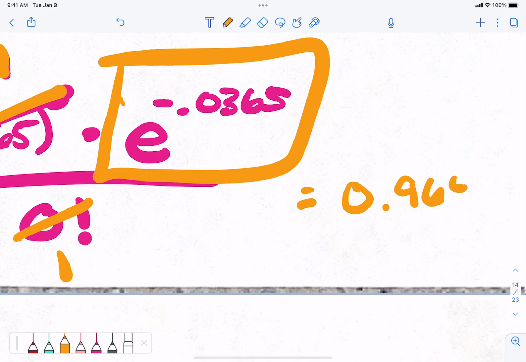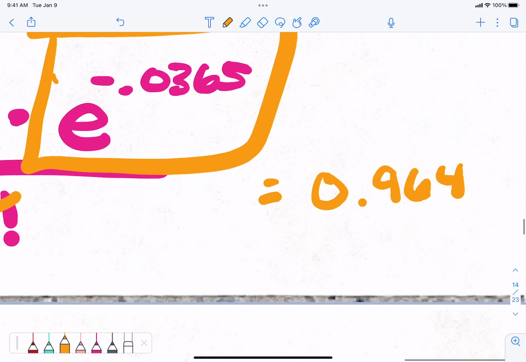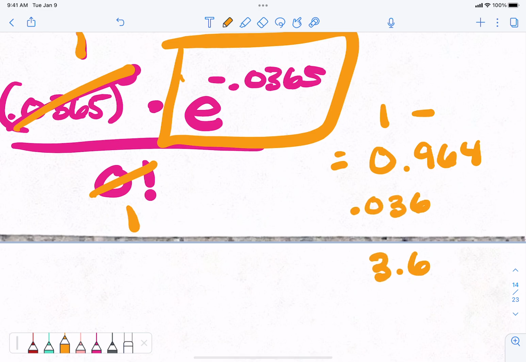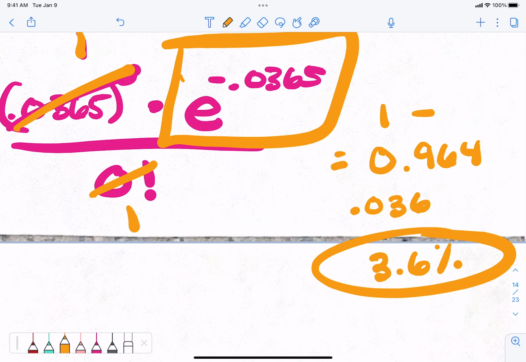0.964. Okay, that's the chance of me winning 0 times. I have a 96.4% chance that I'm going to win 0 times. So what's the chance of me winning at least once? 0.036. So 3.6% chance of winning at least 1 time, right? I have a 3.6% chance of winning at least 1 time.